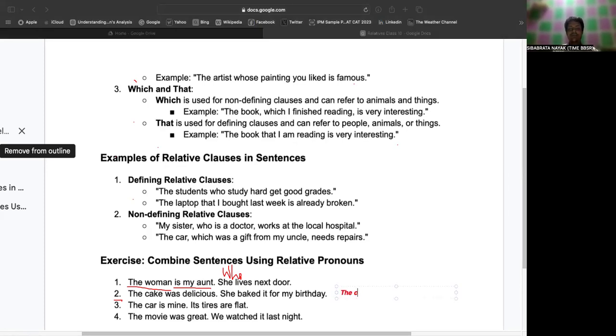The cake that was baked for my birthday was delicious. Okay, fine. Moving to the next one. The car is mine. Its tires are flat.